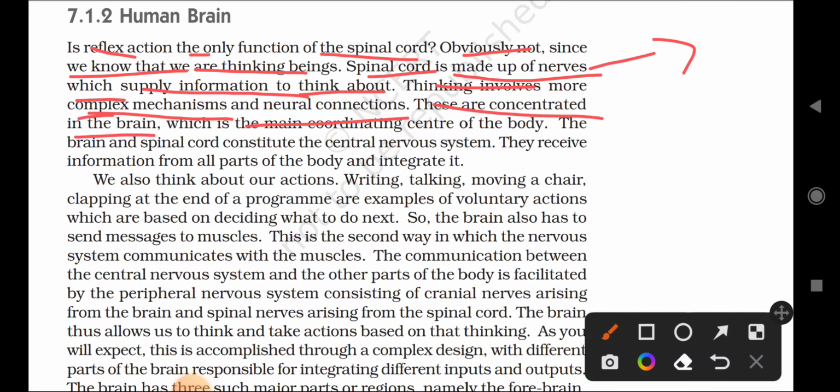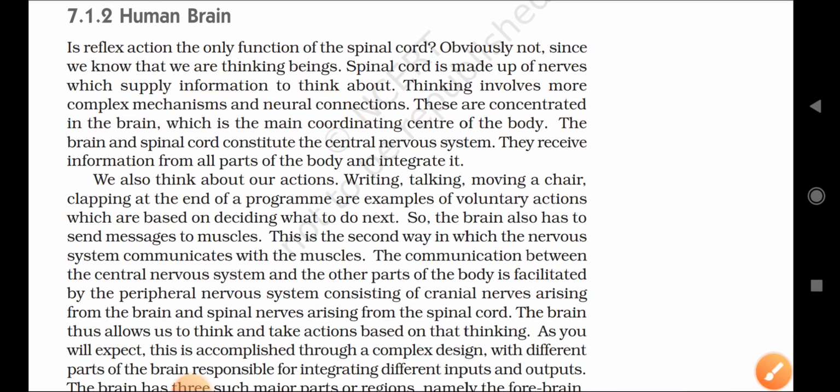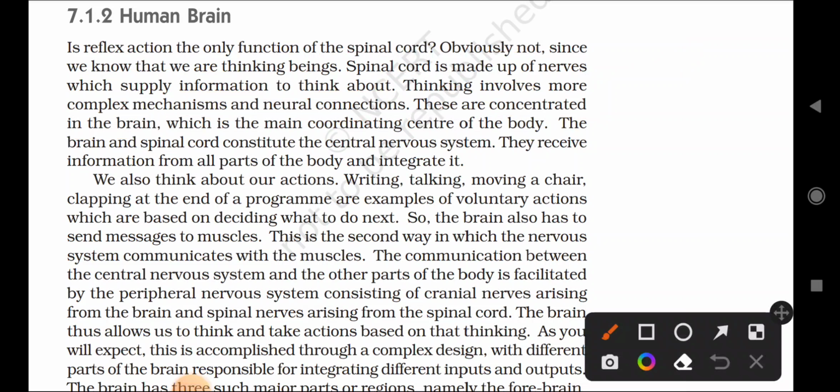The spinal cord and thinking are all located in our brain, which is the main coordinating center of the body. Remember that: the brain is the main coordinating center of the body.